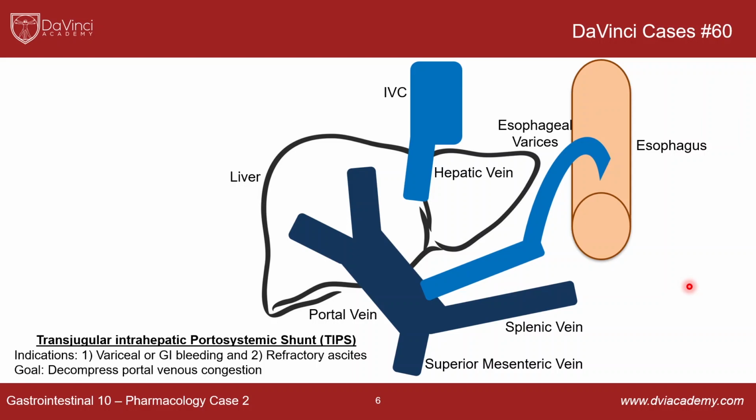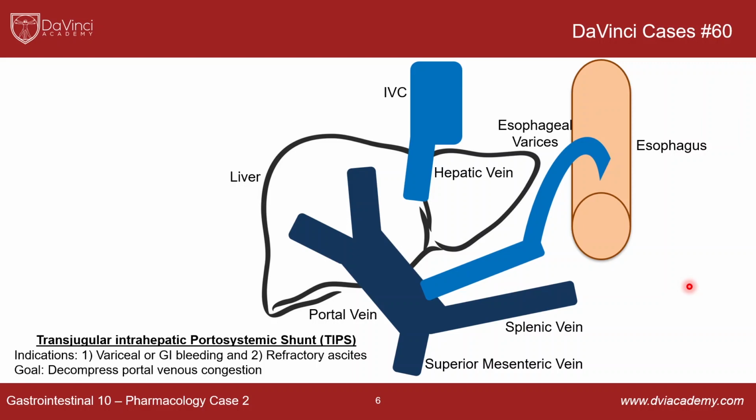So essentially, it's an endovascularly placed endograft. And there are 2 primary indications. The indications are kind of growing, as we do more research and more investigation into the devices. But primarily, the 2 main indications that you would want to be aware of are variceal bleeding, so esophageal varices or other varices in the setting of liver failure, or GI bleeding in the setting of liver failure, and refractory ascites.